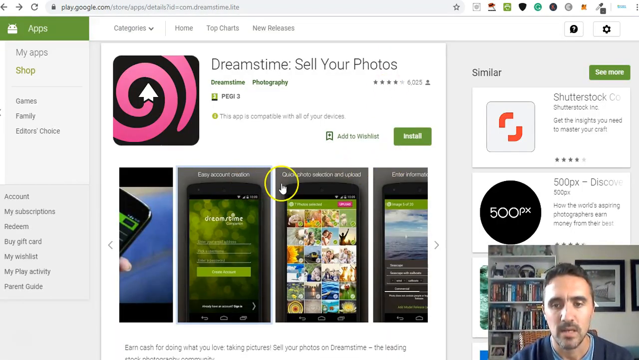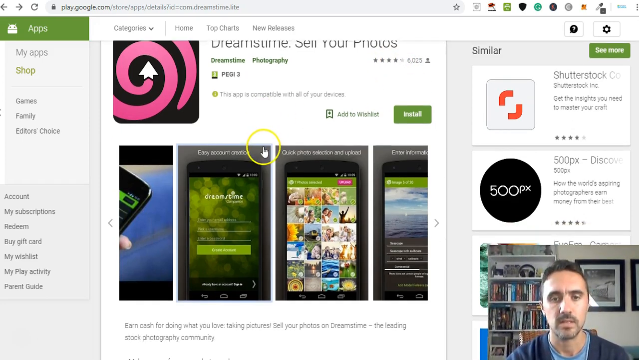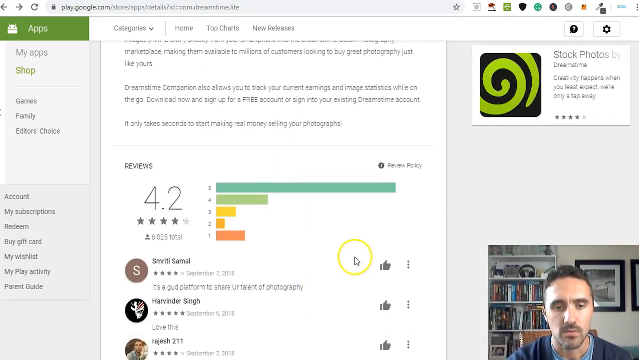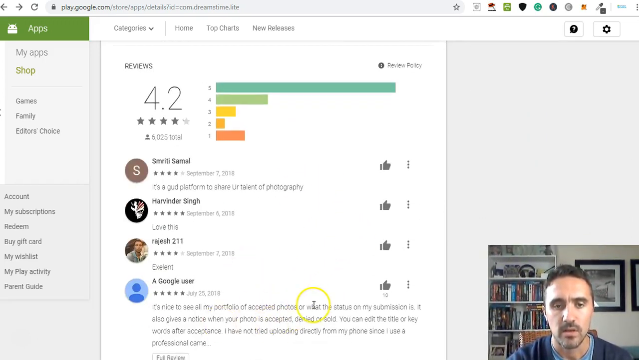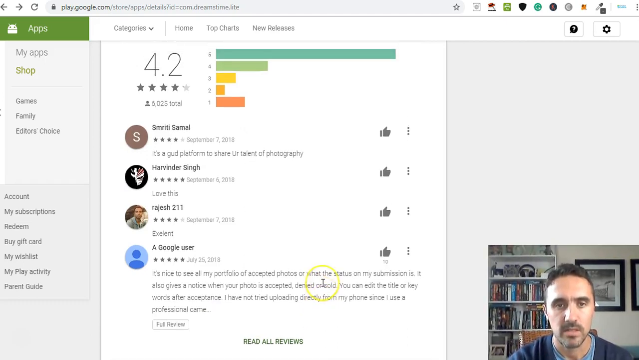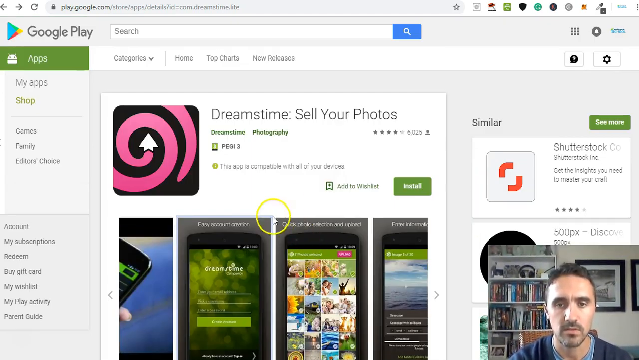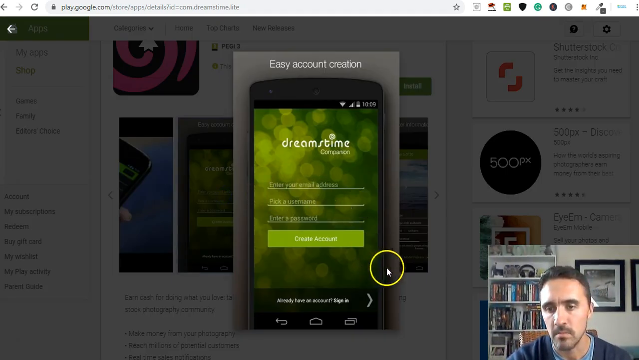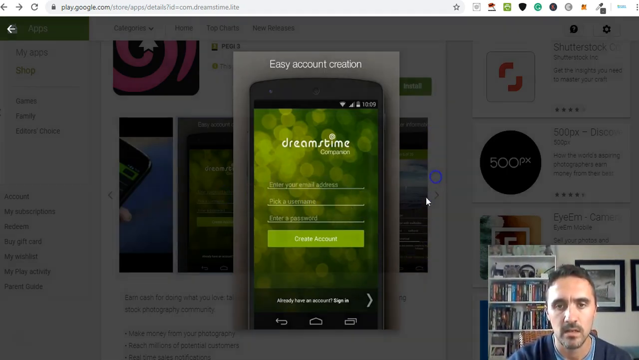So this is the app here, and I'm on the Google Play Store here. It's also available on the iPhone. So you can see it's had over 6,000 downloads with a current rating of 4, which is pretty good. If you go down, it tells you more about that, and then you've got all of your reviews on here. So feel free to go ahead and have a look at these, but predominantly it's pretty good. So if we scroll back to the top, so you download this, it's really simple. It shows you exactly how you do it, so I'll show you the images on here. So easy account creation. Name, password and email, then you're good to go.